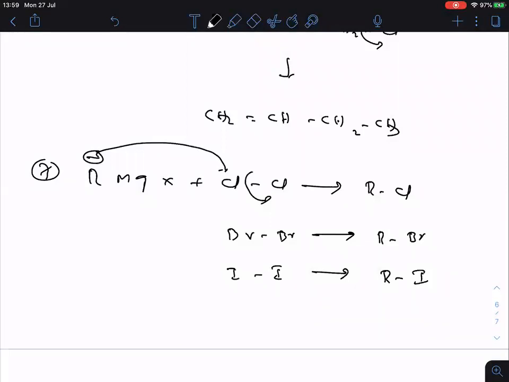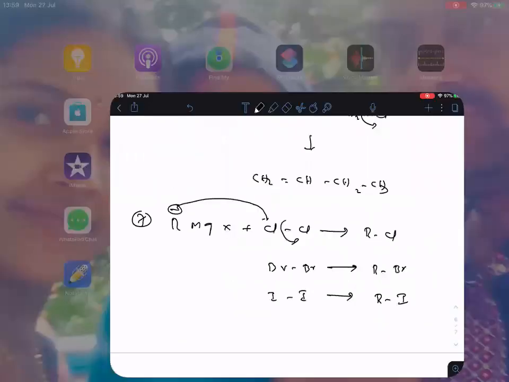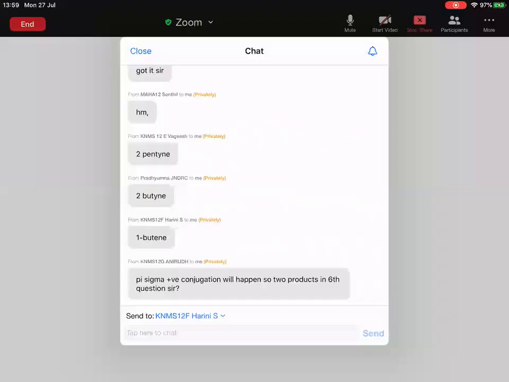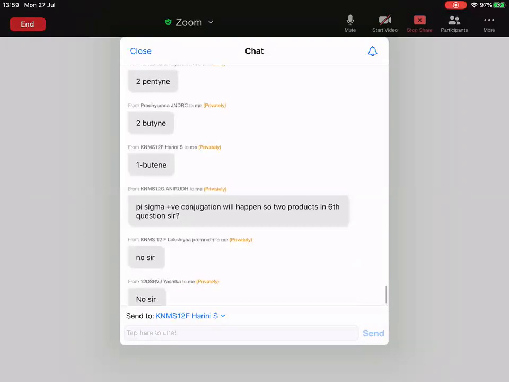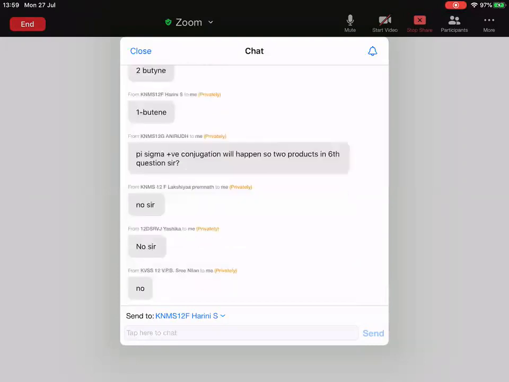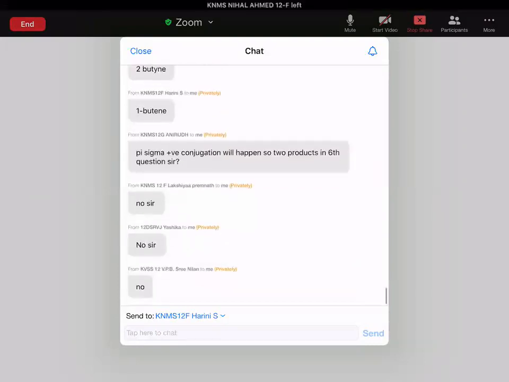So tell me, anyone having any doubts in these reactions? One student is asking about pi sigma positive conjugation. Are both products the same only? Anirudh, they are equal resonance structures, na?